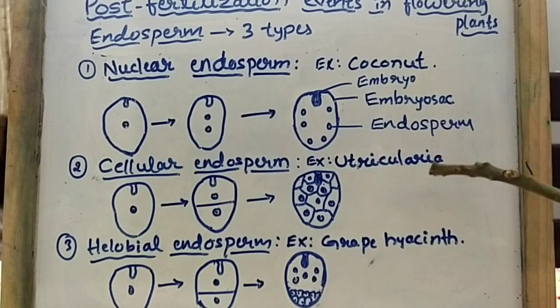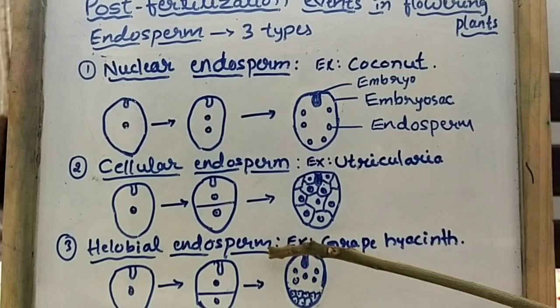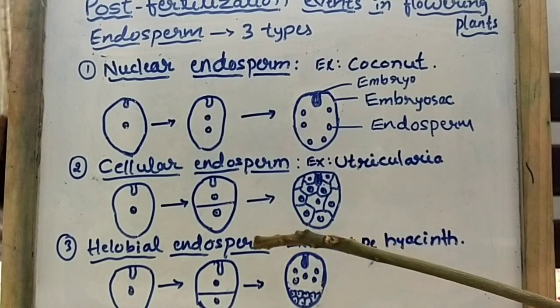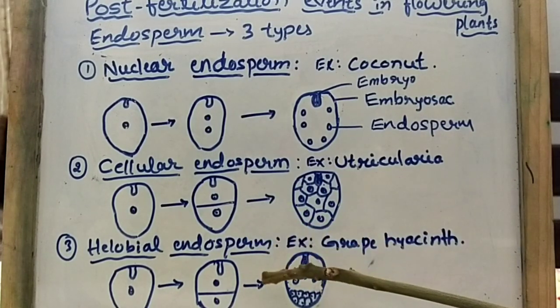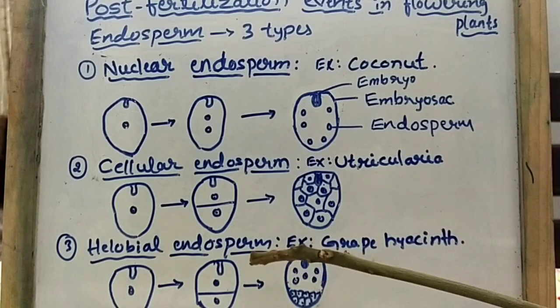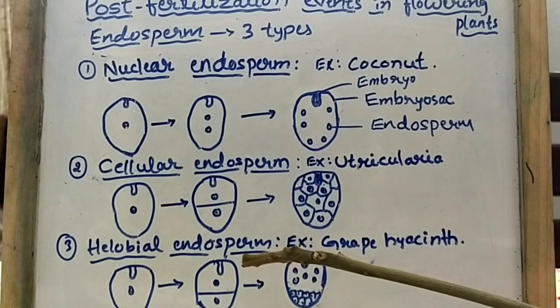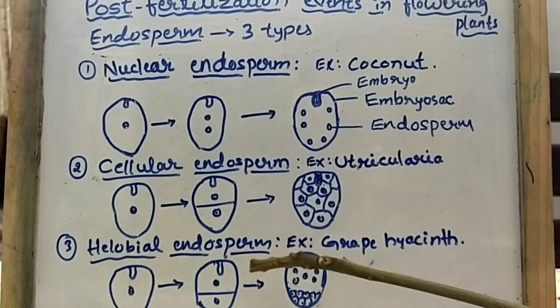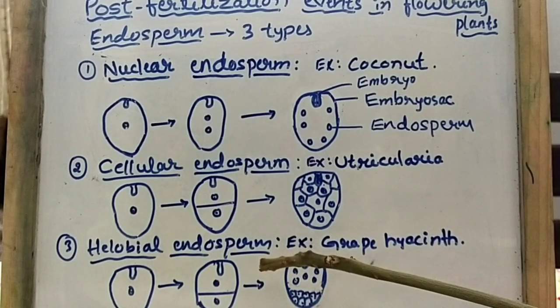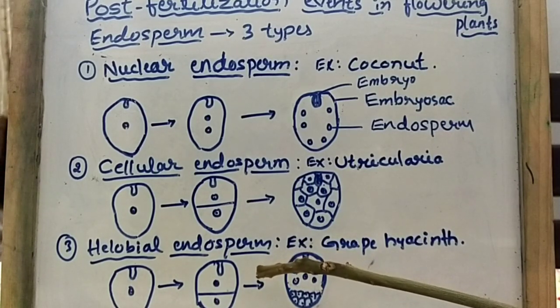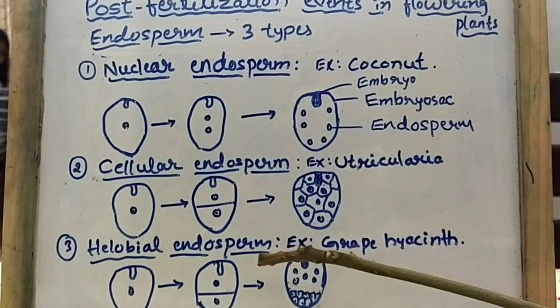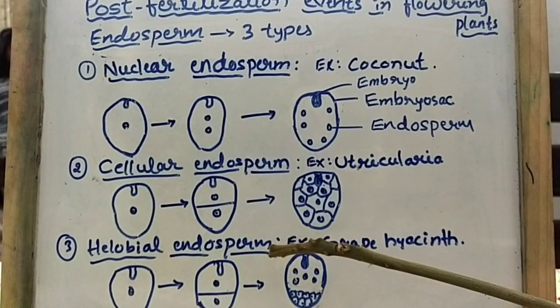Understood, students? So the last one is the alluvial endosperm. It is a mixed type of endosperm. Here you can see both types, that is free nuclear and as well as cellular endosperm. So what is this alluvial endosperm? It is an intermediate between nuclear and cellular type. This type of endosperm is known as alluvial endosperm.